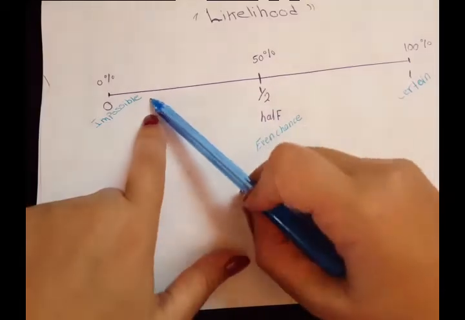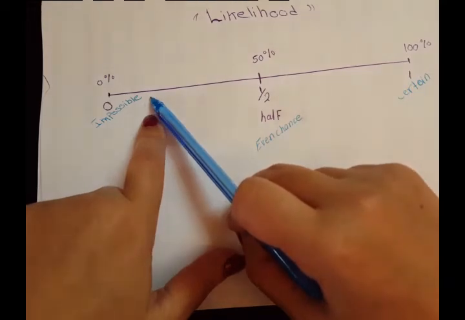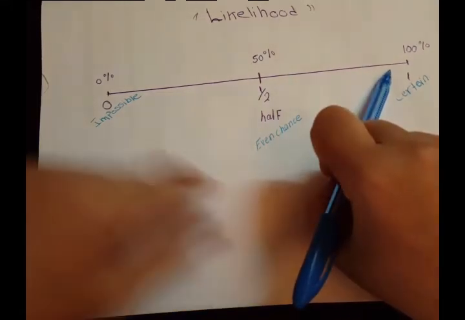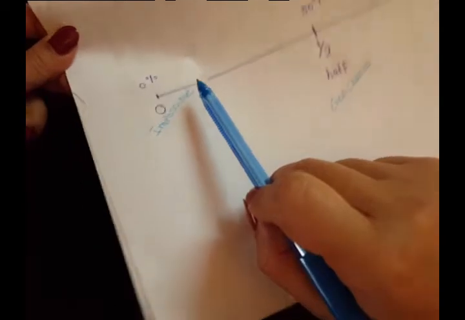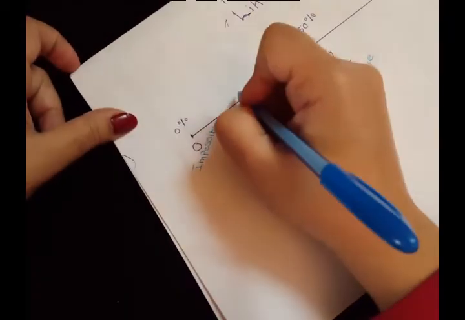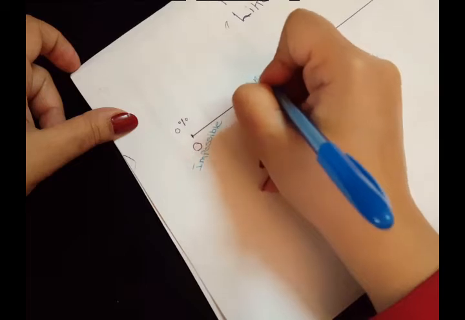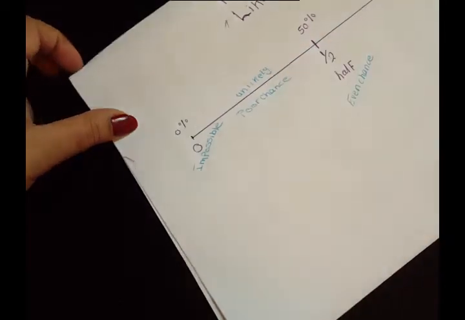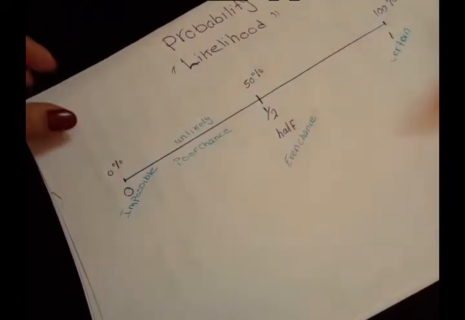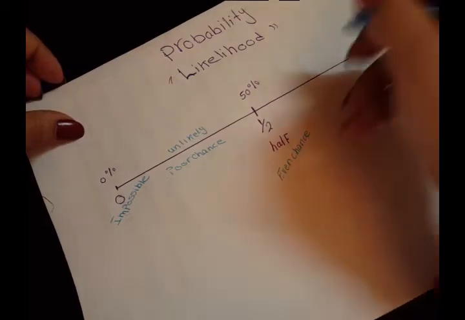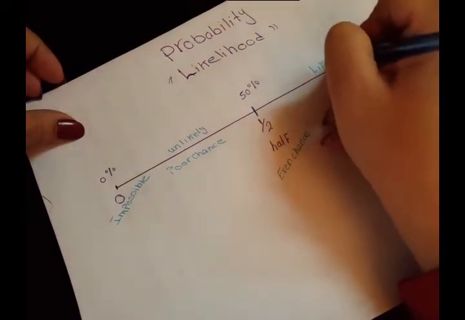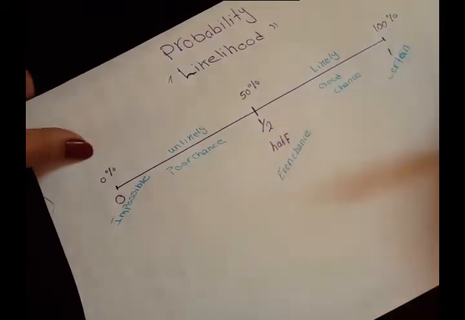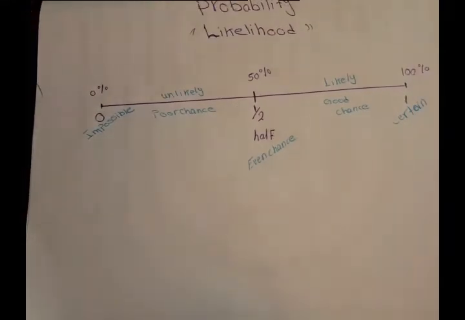What about if something may happen but I'm not sure about it, it won't 100% happen? If it's less than a half, we call it unlikely, or poor chance. It has a poor chance to happen. If it's more than a half but not 100% to happen, we call it likely, or good chance. I'm going to leave this chart here so you can always memorize it.